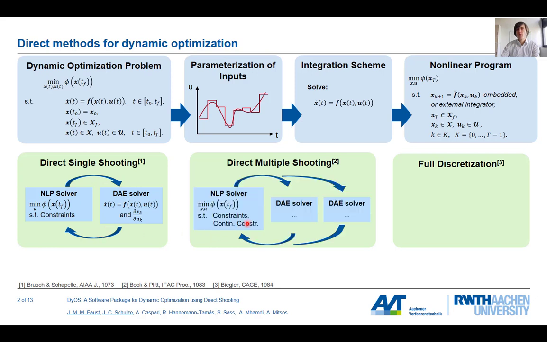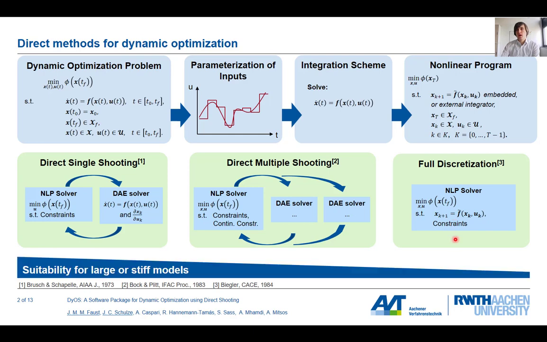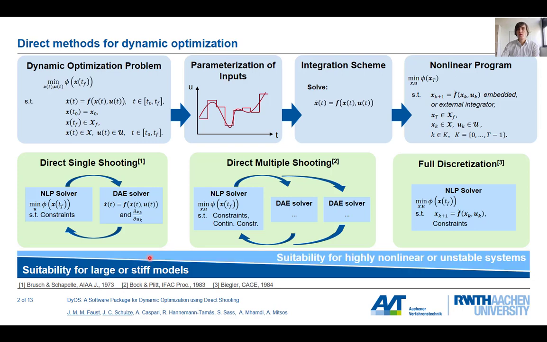In direct multiple shooting, we will split the time horizon into, let's say, independent problems and pose continuity constraints to fulfill the actual problem. In full discretization, we will discretize the dynamic systems ourselves and end up with an optimization problem which has only algebraic equations. As a general remark, we can say that direct single shooting is more suitable for very large or stiff models, while full discretization is suitable for very nonlinear or unstable systems.